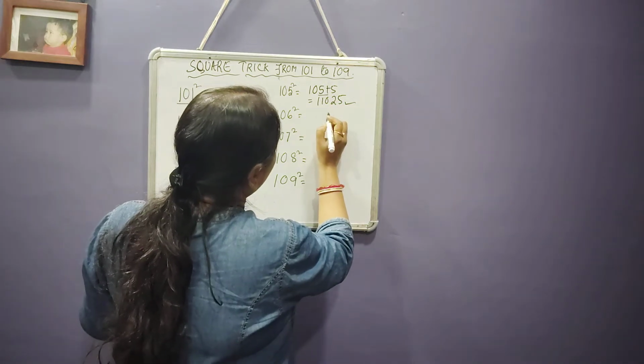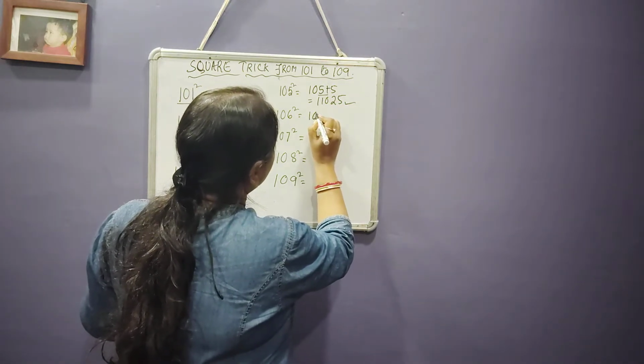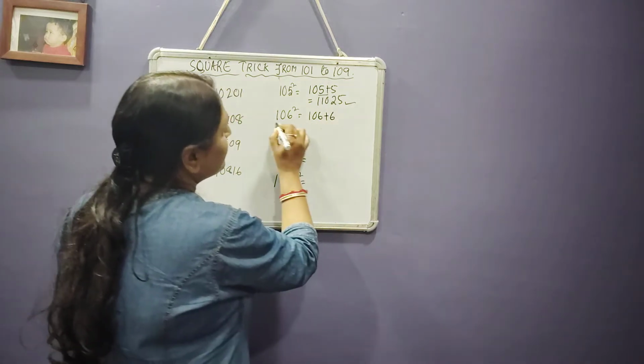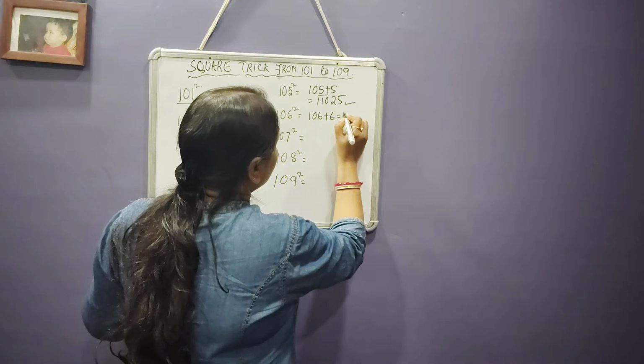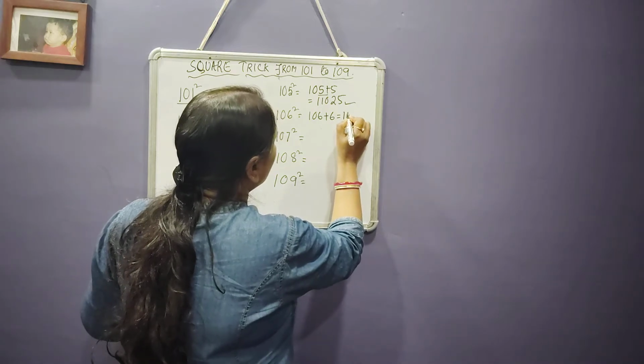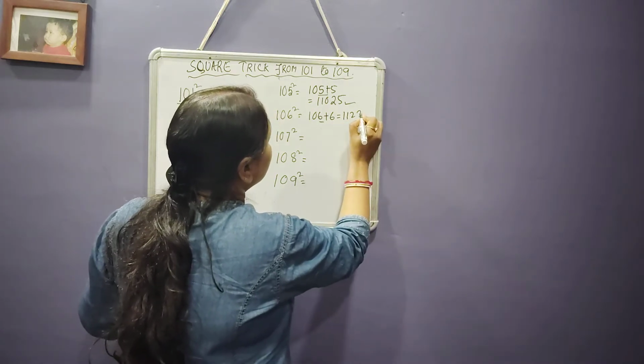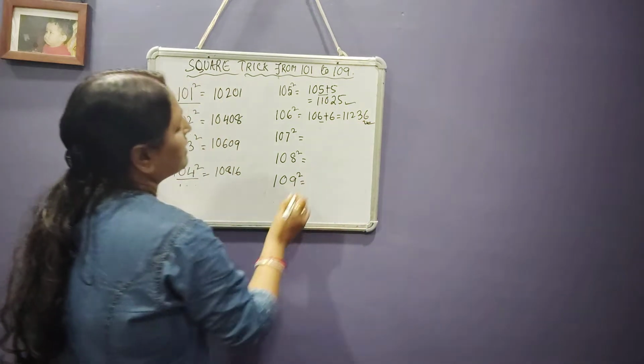Now the square of 106. 106 plus 6. Just write down the number and add 6. So it will be 112. The square of 6 is 36. So this is the answer.